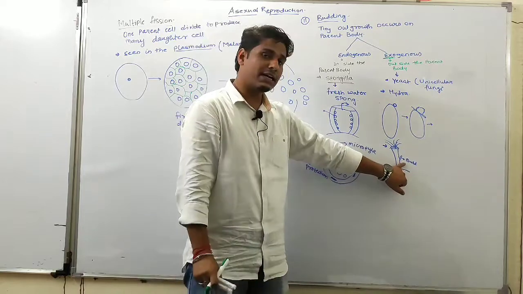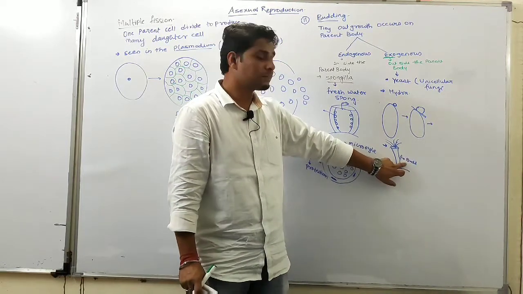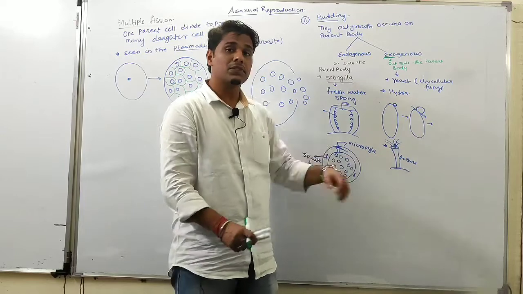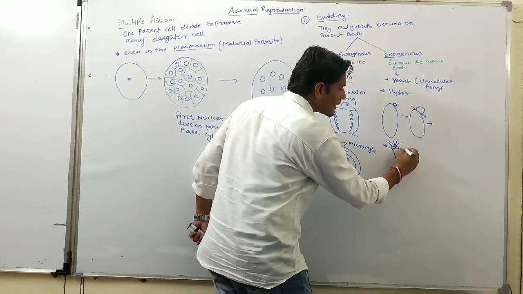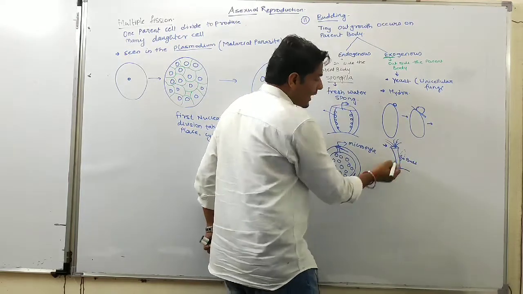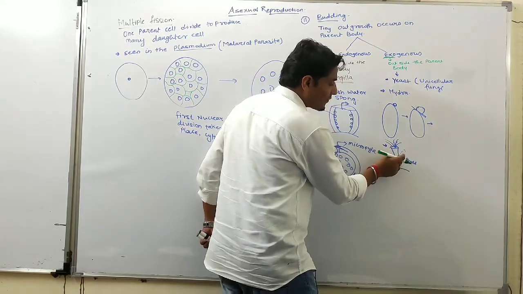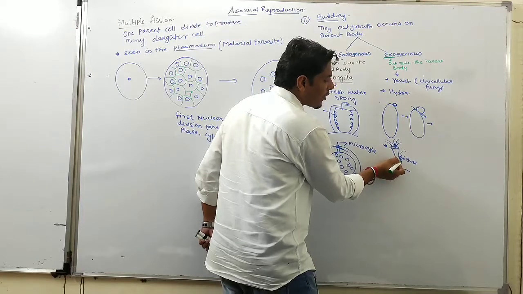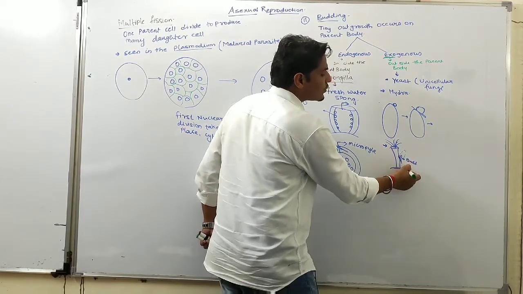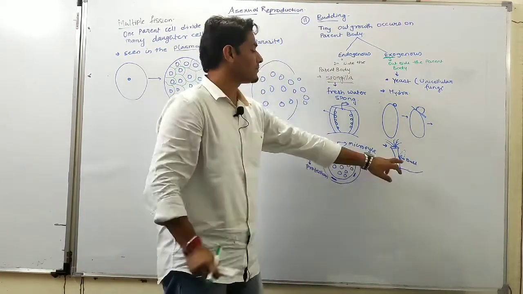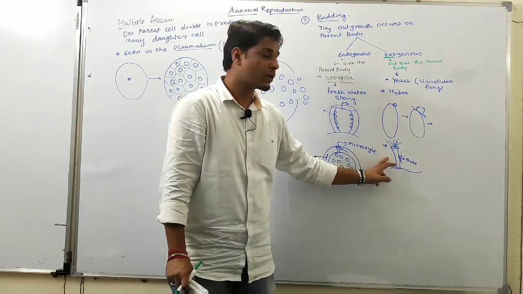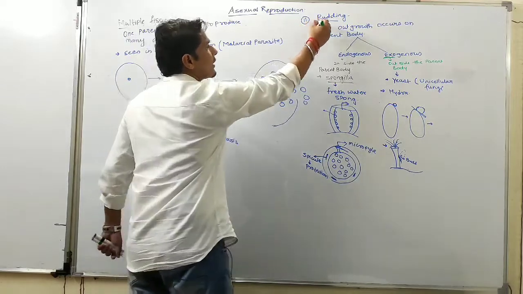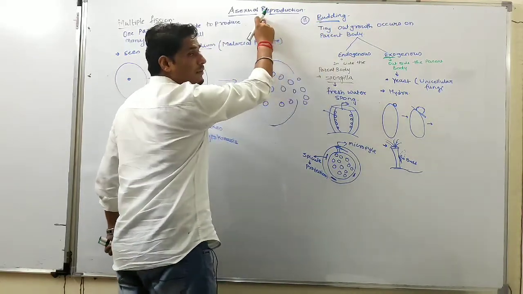So this bud undergoes growth and development, and again it is disseminated from the parent body and falls on a suitable substratum, and they will germinate into new hydra. Okay, so this is another method of asexual reproduction.